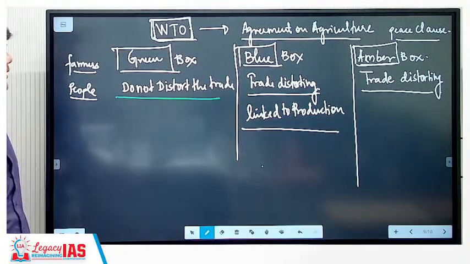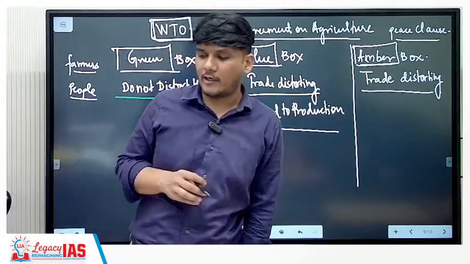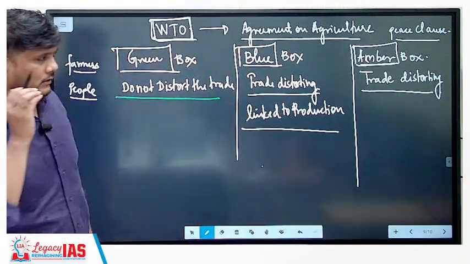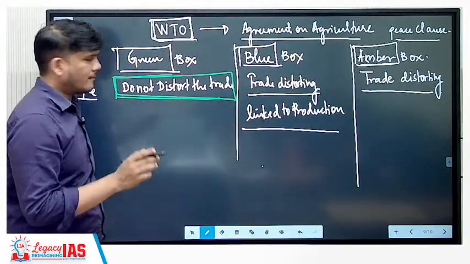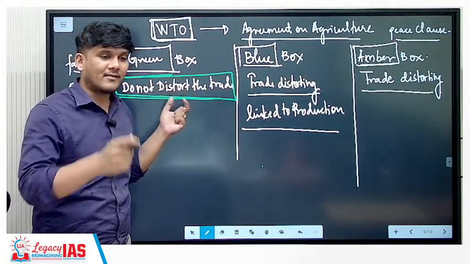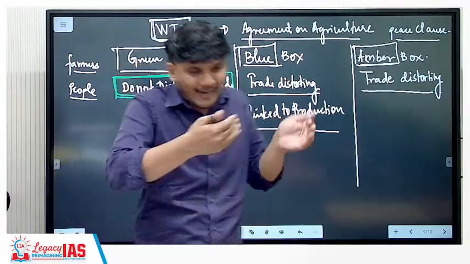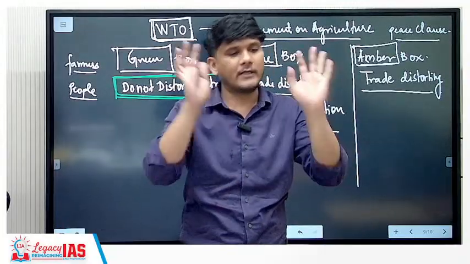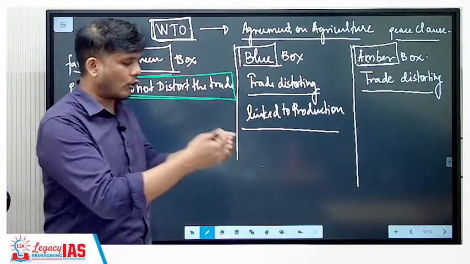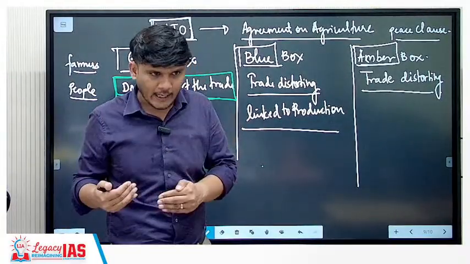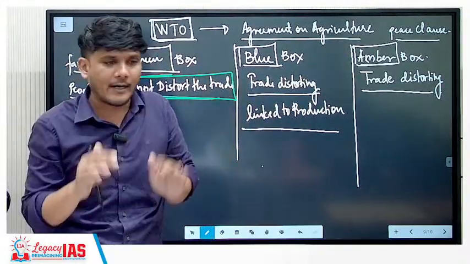Why will it not distort the trade? Any kind of subsidy should distort the trade, then why does it not distort? The simple reason is that the WTO says the green box subsidy is that which is provided to farmers to compensate for the backwardness in the agricultural environment of that country. For example, in India, the agricultural environment is not that good because technological backwardness is there, research and development is not high, GM crops are not used. So our farmers are at a disadvantaged position.